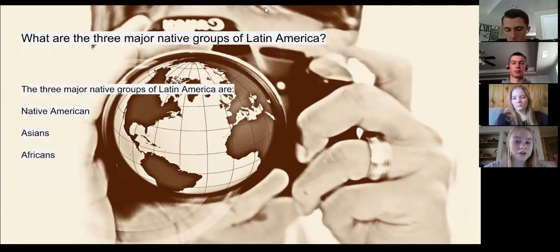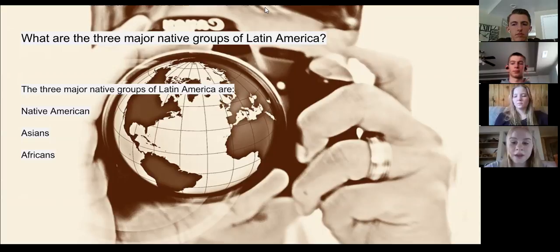They have since recovered in numbers, exceeding around 60 million. With the growth of other groups, they now make up a majority only in Bolivia. In Guatemala, Native Americans comprise 2/5 of the population. In many countries, people of mixed Native American and European ancestry make up most of the population.